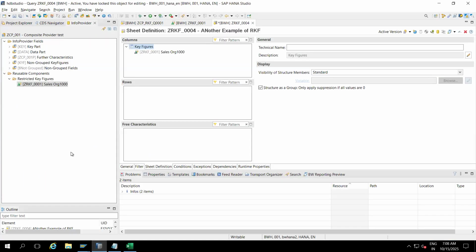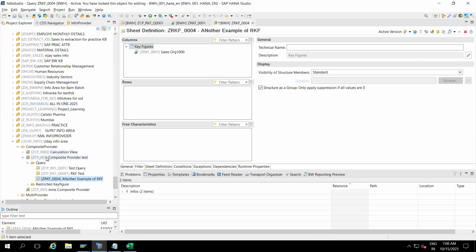Clear, right? This is an interview question, boss. If you don't understand, just tell me. I'm saying that this is a complete product, and on top of it we have 100 queries. Only in one query did I create RKF, but in the remaining 99 queries the same RKF is available.